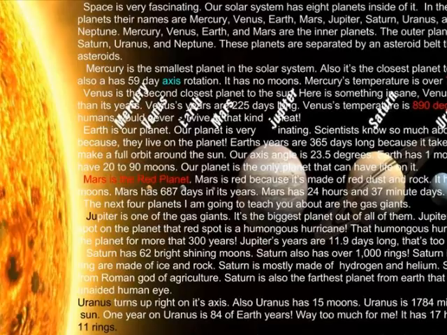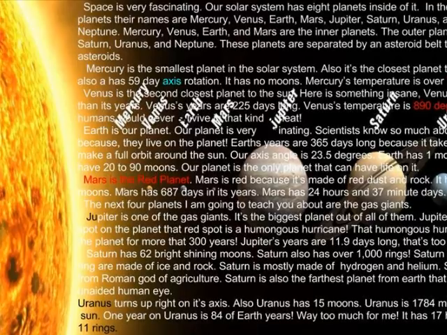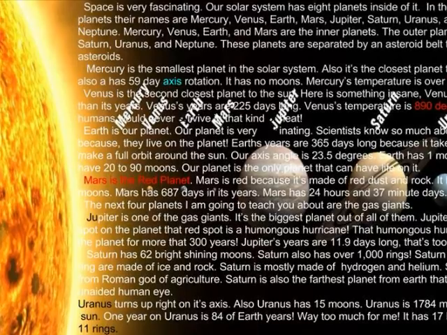Saturn has 62 bright shining moons. Saturn also has 1,000 rings.